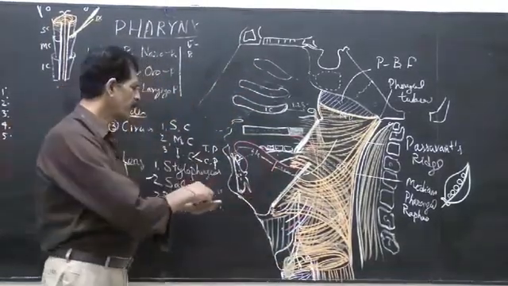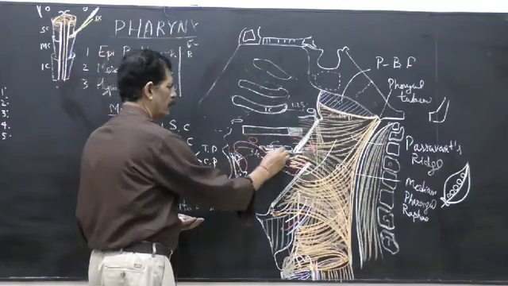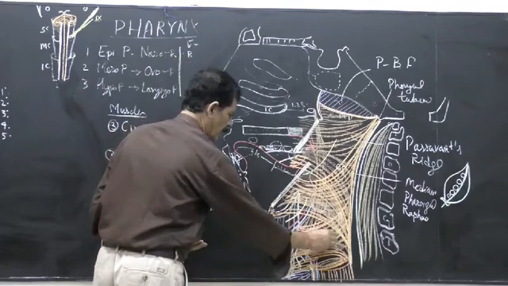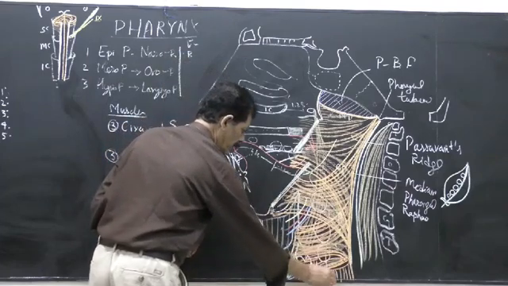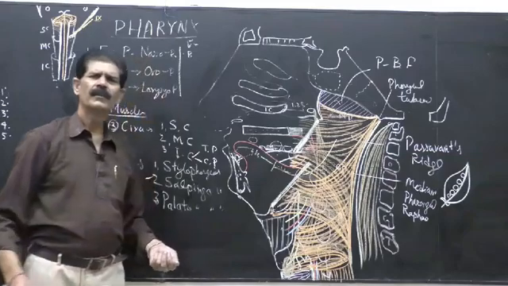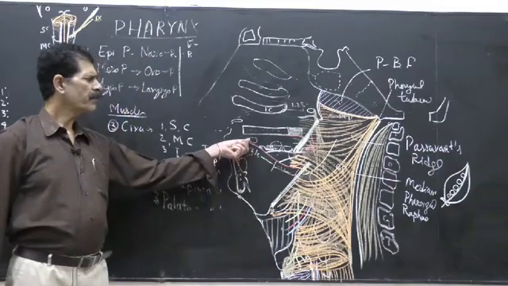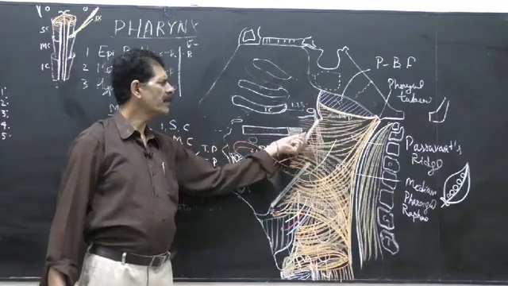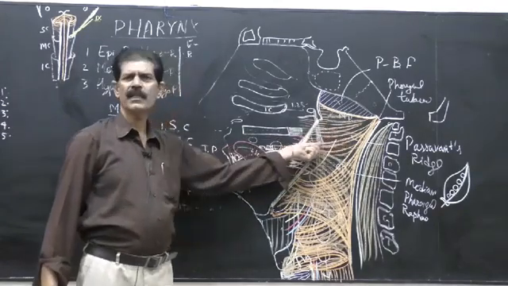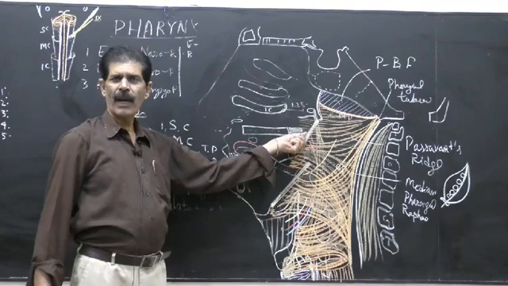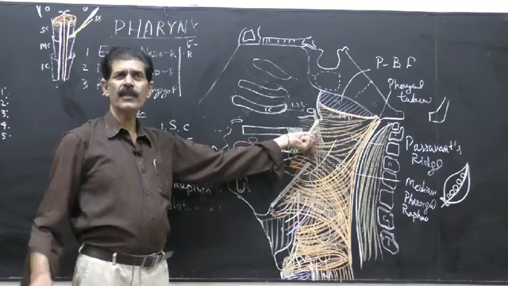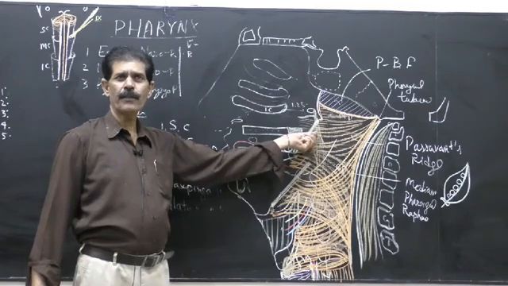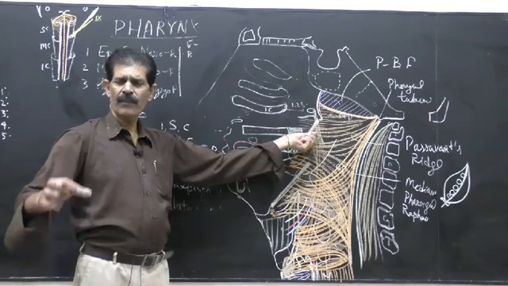We take the food here, and food has to pass down into the esophagus. So when we start chewing the food, the opening of the nasopharynx to the oropharynx, called the nasopharyngeal isthmus, is closed by the prominence of the Passavant ridge, due to underlying contraction of the palatopharyngeus muscle.